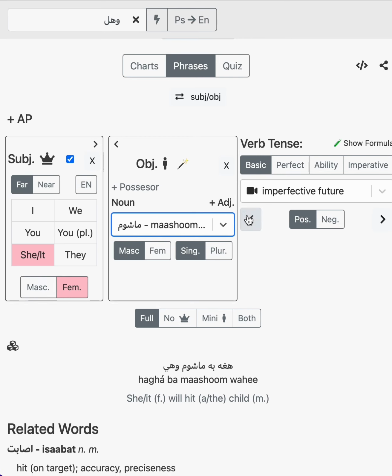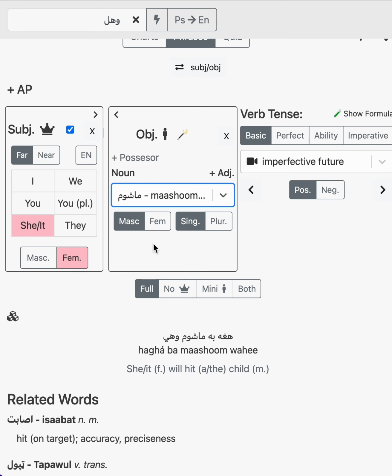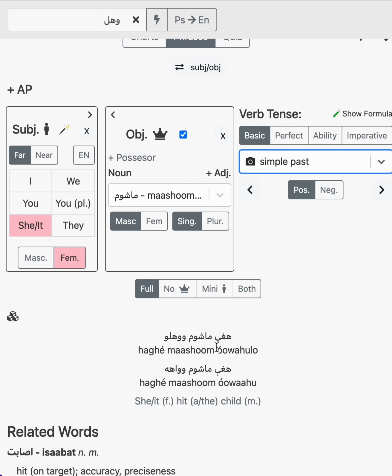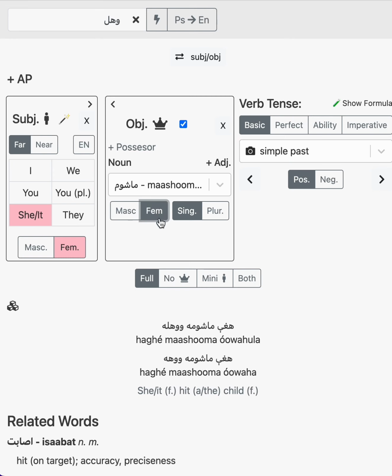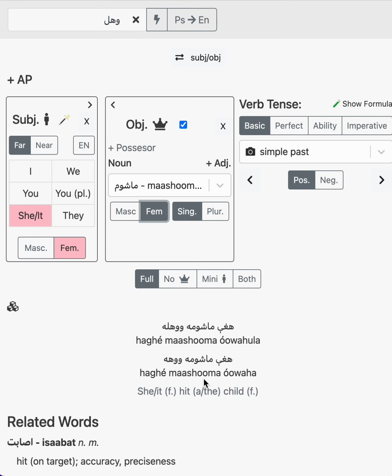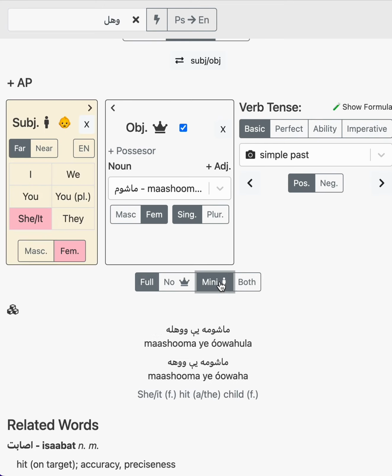Okay, so she hit the child. Let's make it past tense. Hare mashum uahalo, or uaha, like that. Let's make it a female child. Hare mashuma uahala. So we have she hit the child. So if we were to shrink the servant, we have mashumaye uahala, like that.